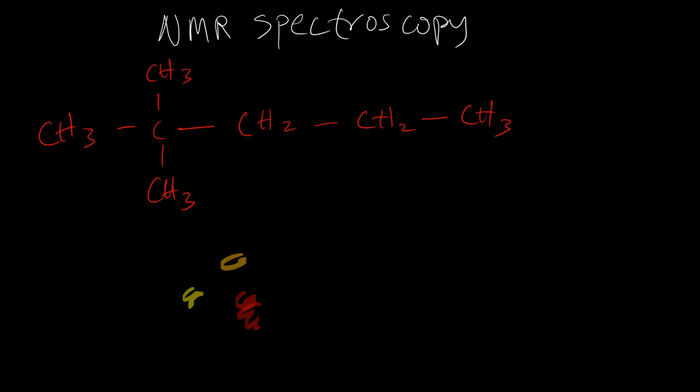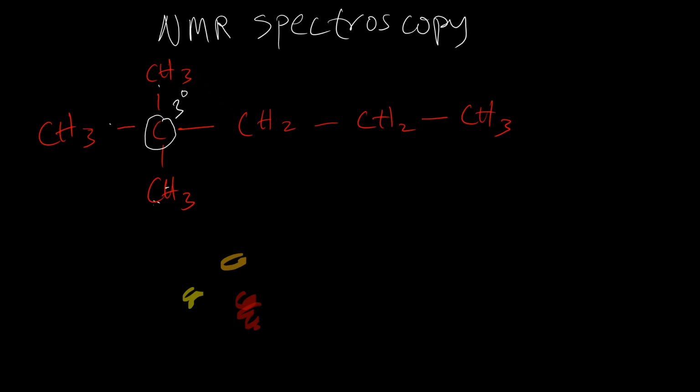And let's start from this carbon here. This carbon has CH3 attached to it. How many CH3? That's 3 CH3, 1, 2, 3. So this is basically a tertiary carbon, right?